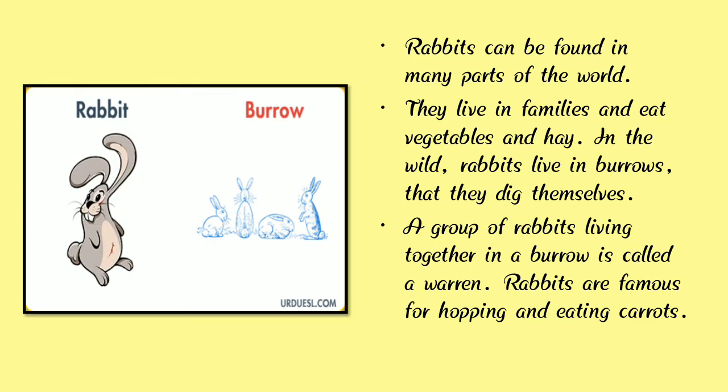So where does a rabbit live? A rabbit lives in a burrow. Here we can see rabbits live in a burrow. Rabbits can be found in many parts of the world. They live in families and eat vegetables and hay. In the wild, rabbits live in burrows that they dig themselves. A group of rabbits living together in a burrow is called a warren.